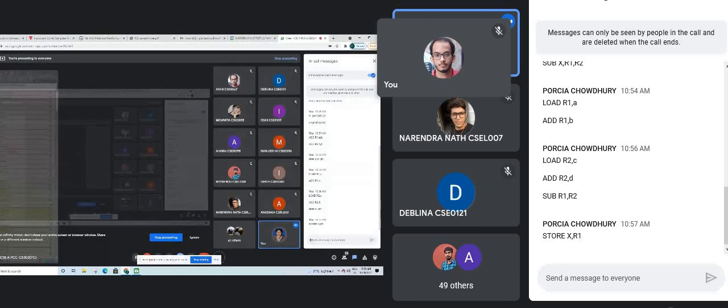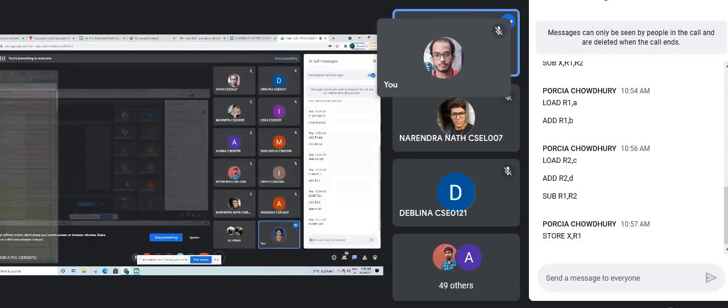Okay, so we have accumulator only. So what will we do? Again, what is the expression we have? A plus B minus C plus D. But from where do we have to start? We have to start with that C plus D.